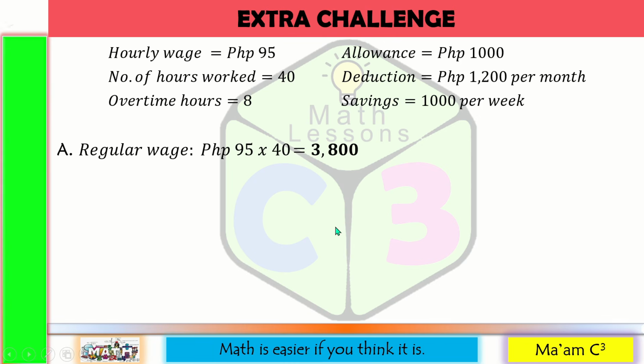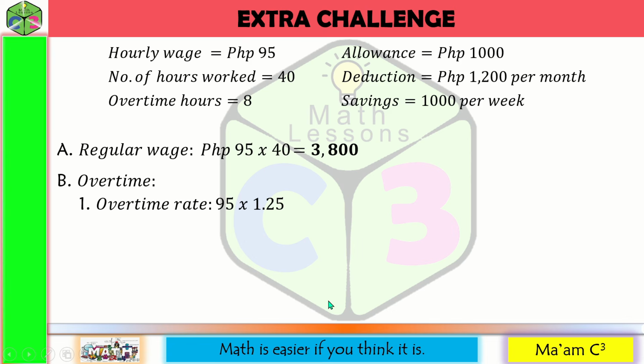Now for the overtime, first we have to solve for his overtime rate. That would be his hourly wage multiplied by the multiplier. Do you still remember the multiplier of a regular overtime? That would be 1.25. So 95 multiplied by 1.25, and that is 118.75. That is Kevin's overtime rate.